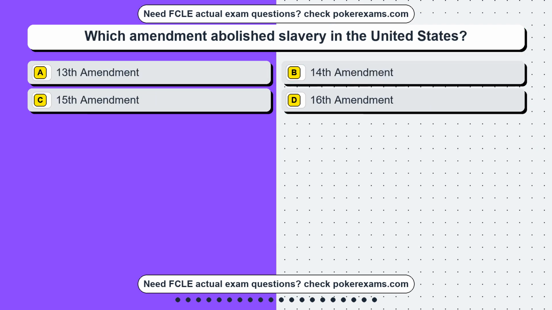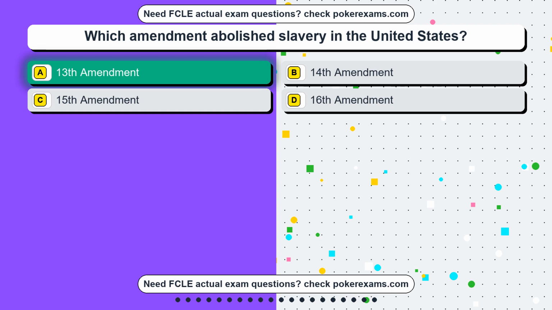Question 20. Which amendment abolished slavery in the United States? Option A, 13th Amendment. Option B, 14th Amendment. Option C, 15th Amendment. Option D, 16th Amendment. The correct answer is option A, 13th Amendment.